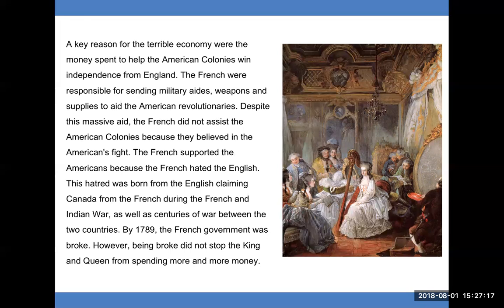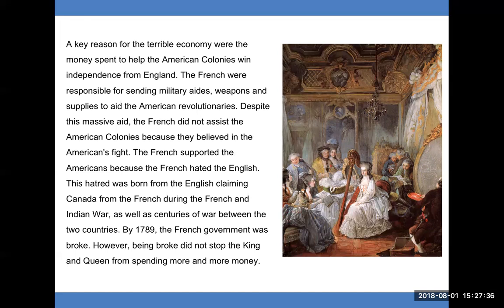Despite this massive aid, the French did not assist the American colonies because they believed in the Americans' fight. The French supported the Americans because the French hated the English. This hatred was born from the English claiming Canada from the French during the French and Indian War, as well as centuries of war between the two countries.